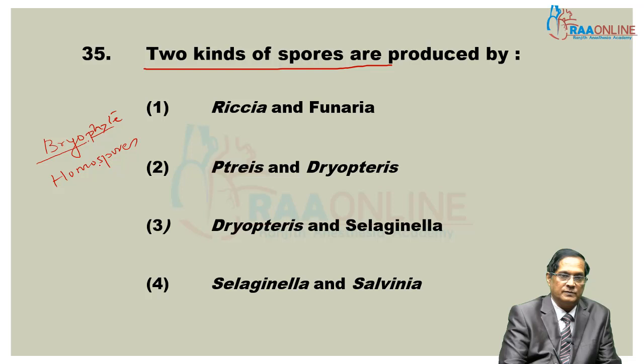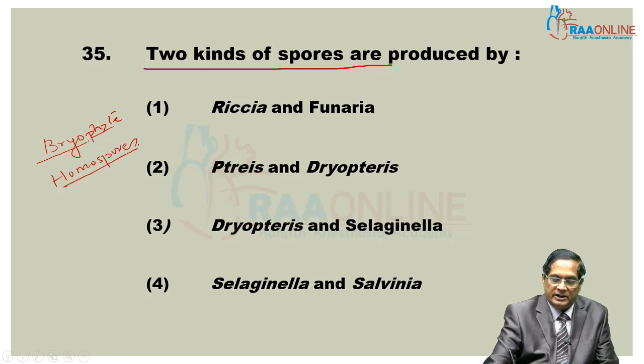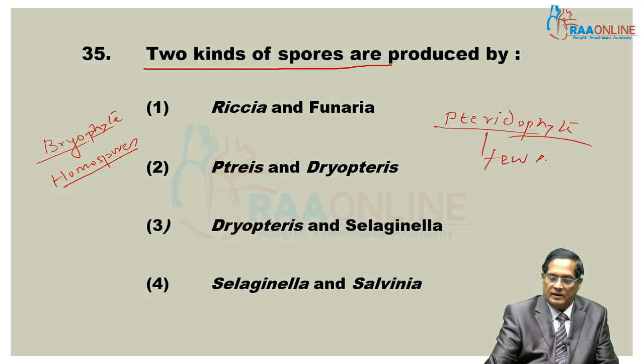But in pteridophytes, few are heterosporous. Pteridophytes are mostly homosporous, but a few are heterosporous, that is, they produce two types of spores.